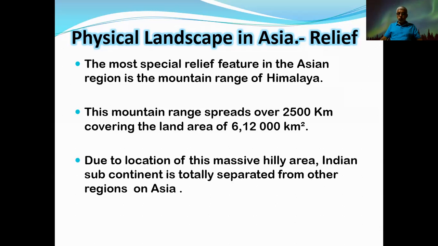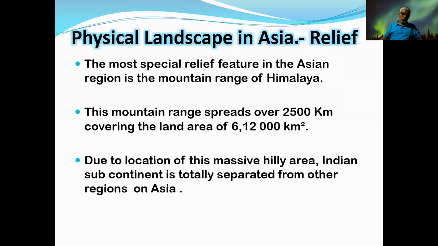Due to the location of this massive hilly area, hilly means mountain, the Indian subcontinent is totally separated from the other regions of Asia. Now you imagine the world map or Asian map, there you find that the Indian subcontinent, that means the land area located towards the south of the Himalaya mountain range, is called the Indian subcontinent. It is totally separated from the Asian region by this huge hilly wall. It is something like a protective wall that gave protection to the Indian land from the other part of Asia.